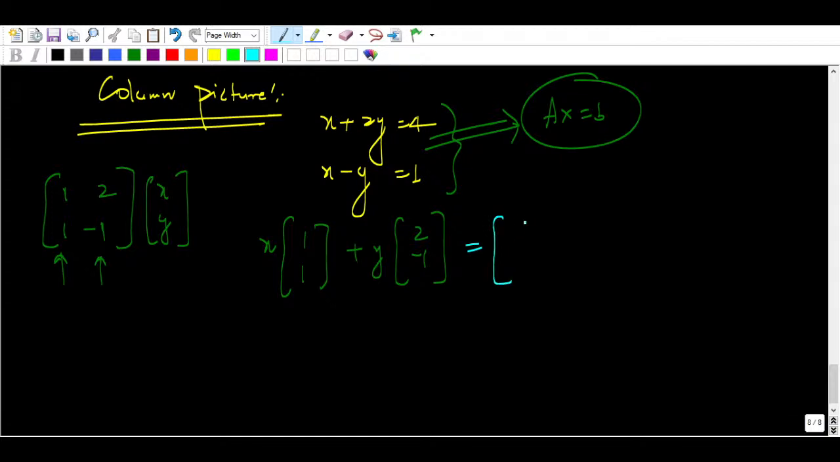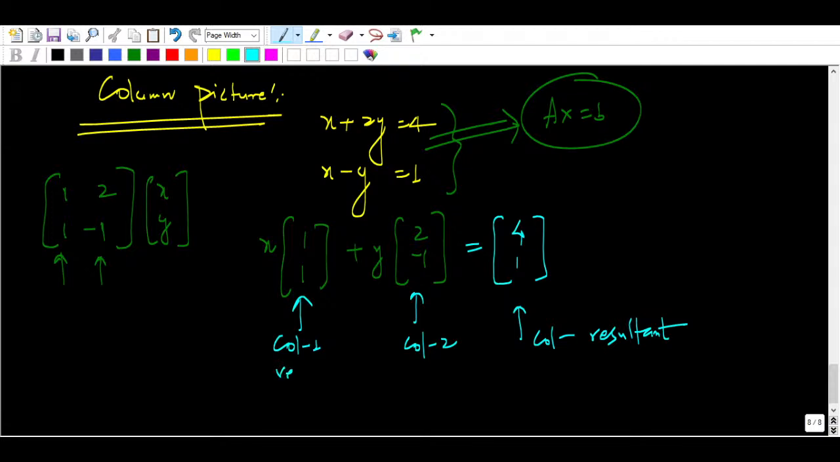So this is basically 4 and 1, right? This is your column number 1, this is your column number 2, and this you will get as a resultant column. This is the resultant vector. So this is column vector 1, this is column vector 2, okay.